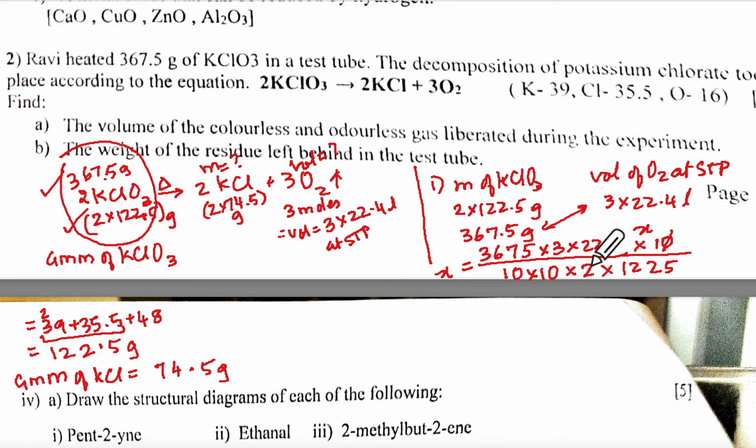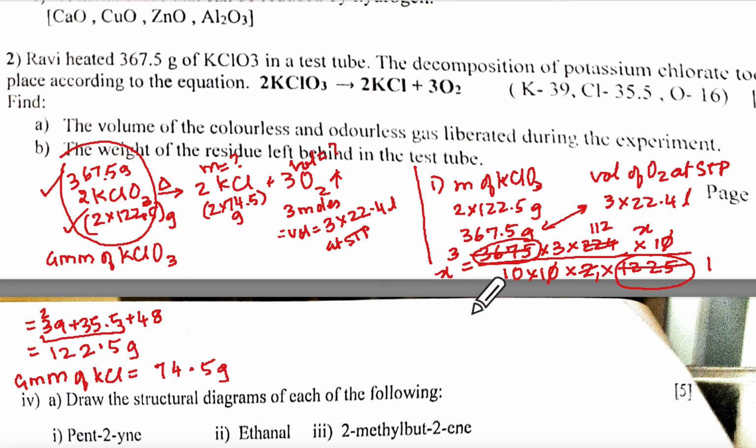So 10 gets cancelled. Can you see the pattern between this number and this number, 25, 375, 12, 336? This has gone 3 times. Now 2 will go once here and 2 will go 2 times.